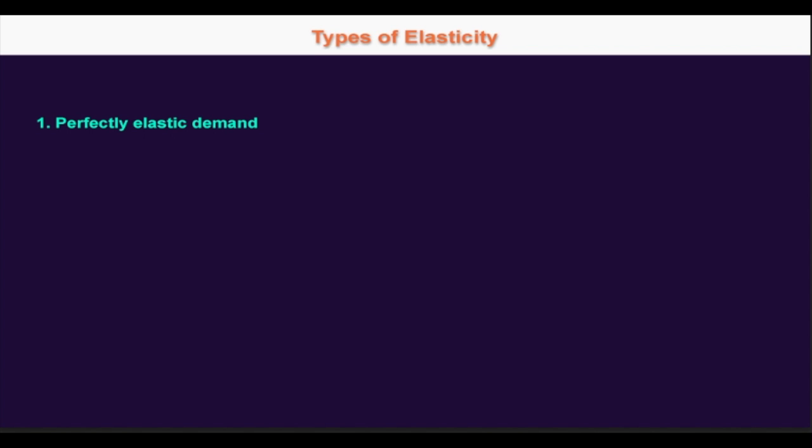A demand is perfectly elastic when, with a small increase in the price of a good, its quantity becomes zero. Perfect elasticity implies that individual producers can sell all they want at a ruling price but cannot charge a higher price. For example, if you were to draw the demand curve, a perfectly elastic demand curve would be parallel to the x-axis. This is the price, this is the quantity demanded. So when the price is set at P1, it cannot either increase or decrease. Once it increases by a small amount, the demand actually comes down to zero.